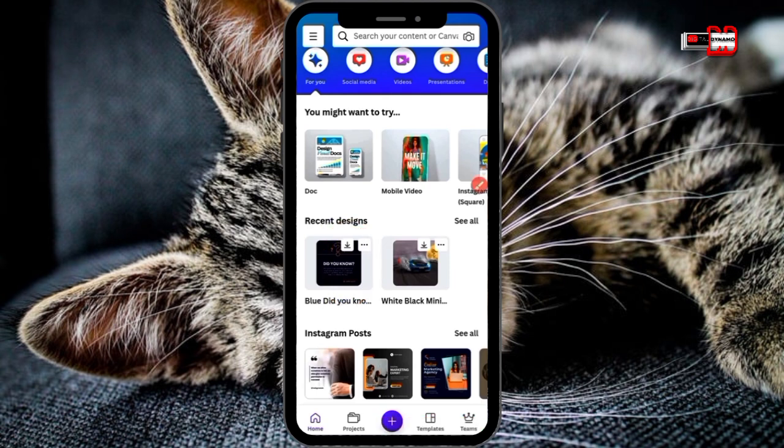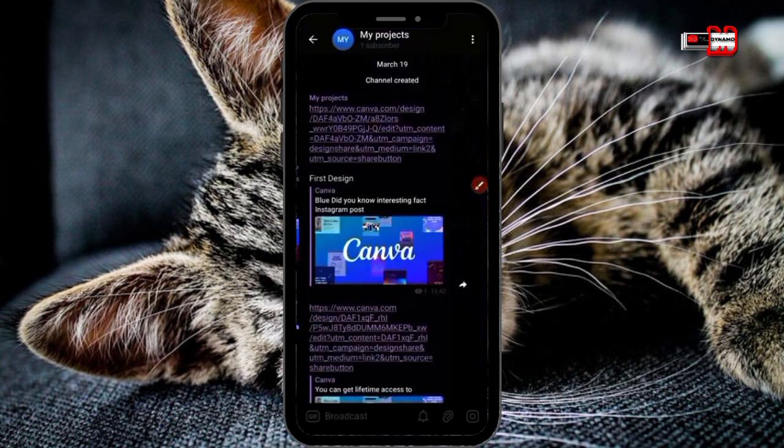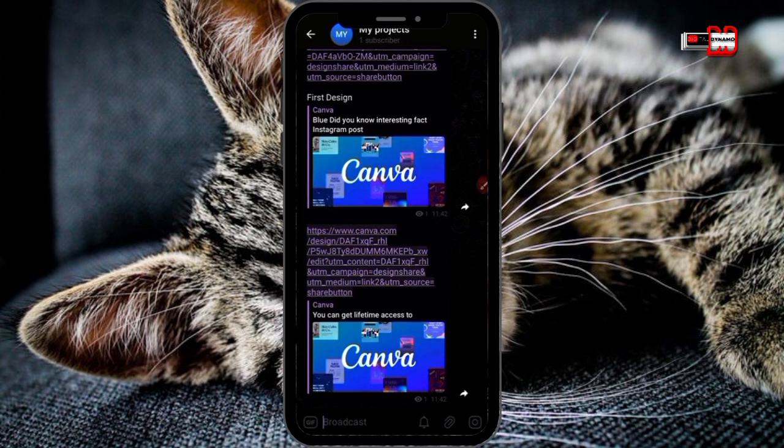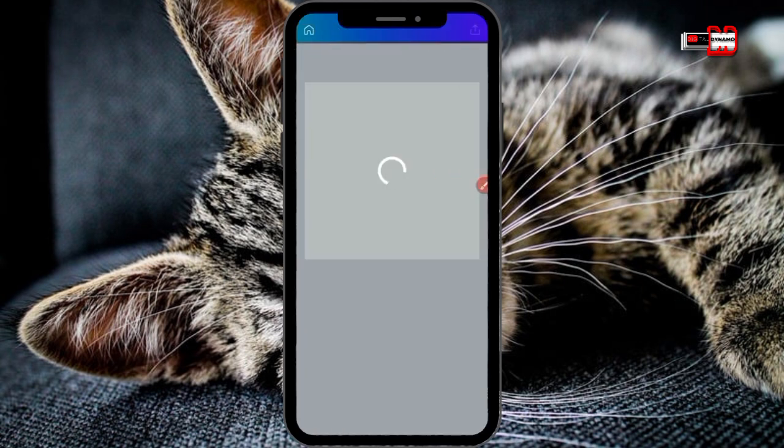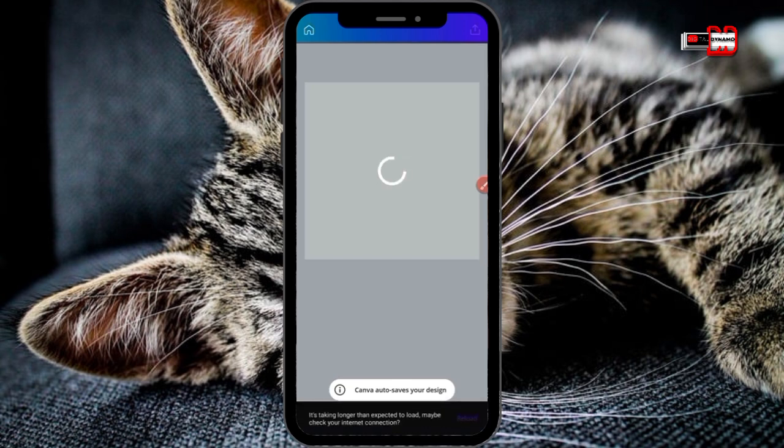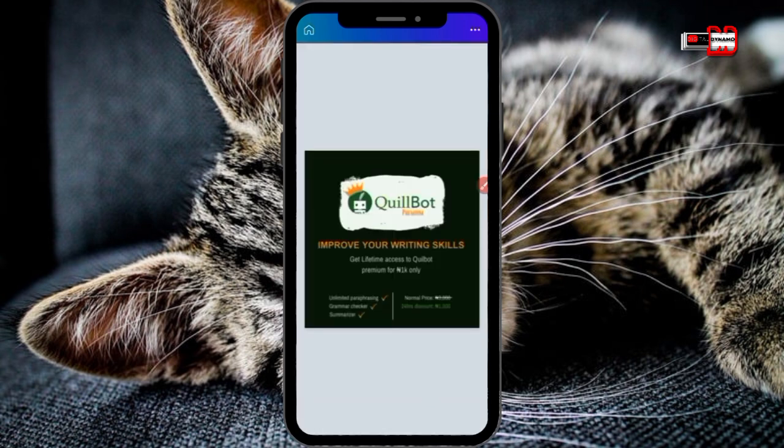So let me still go back and tap on the second link and show you. So I tap on this second link down here. It's going to open it in that theme. Please make sure that you switch it to the theme so that you can always make sure that the design is in that particular theme. The theme you want to move your design to, make sure you switch to the theme first before going to click on the link.